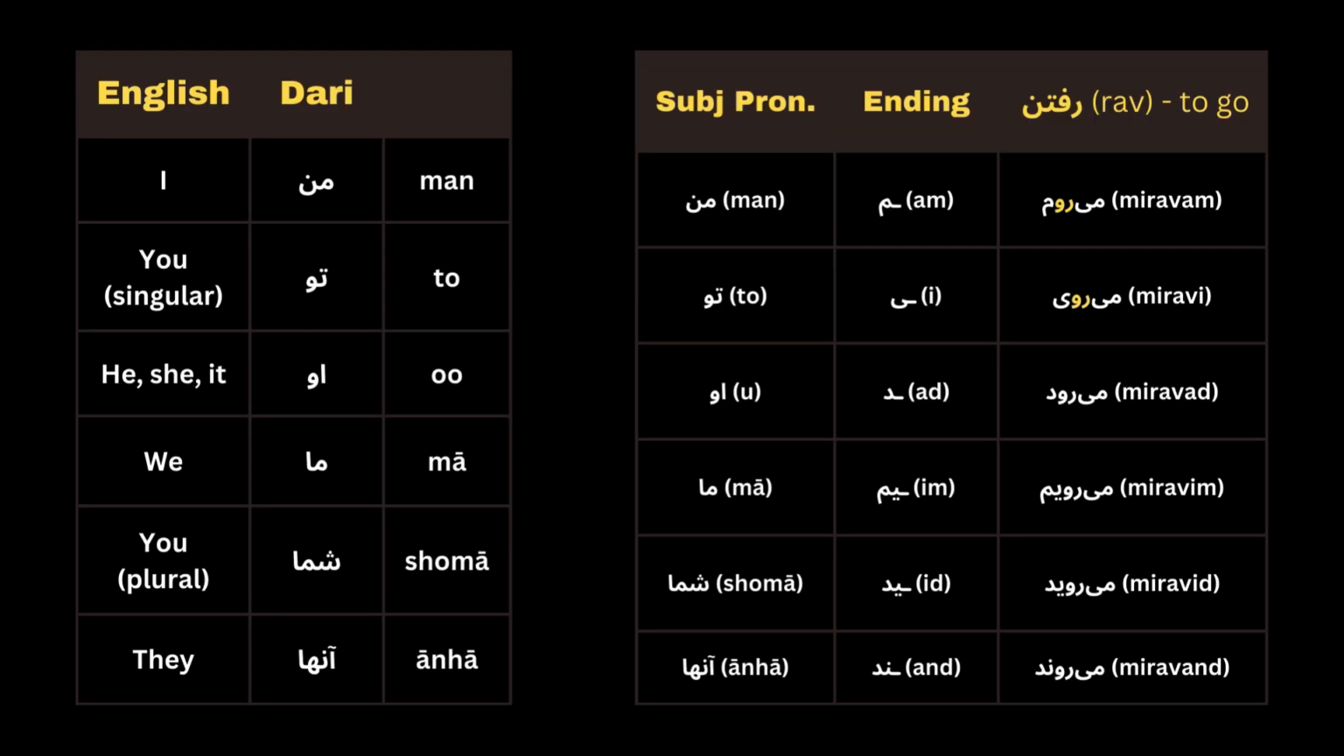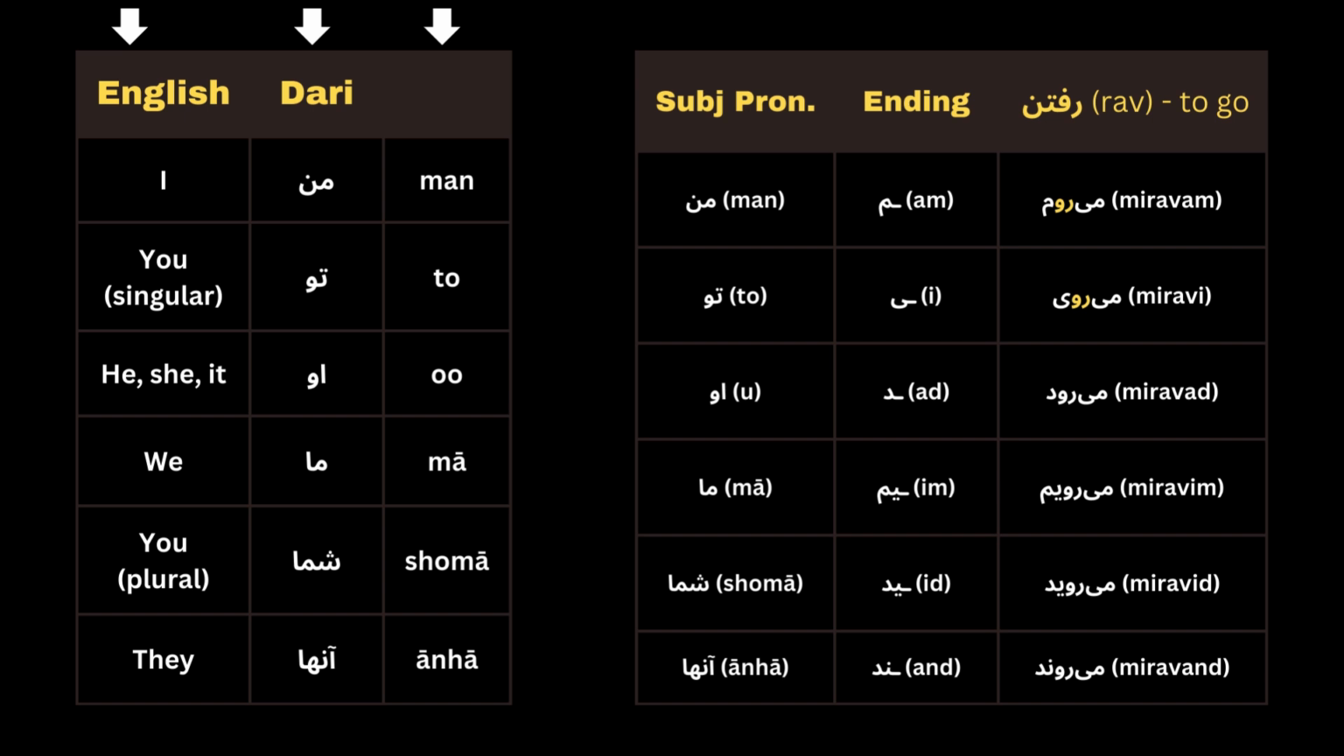Okay, so here we have a list of subject pronouns in English, subject pronouns in Dari, and their pronunciation. I, which means man, you, singular you, to, he, she, it, او, we, ما, you, plural you, شما, they, آنها.